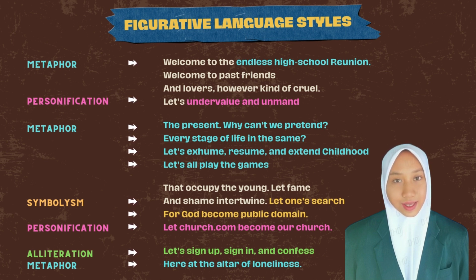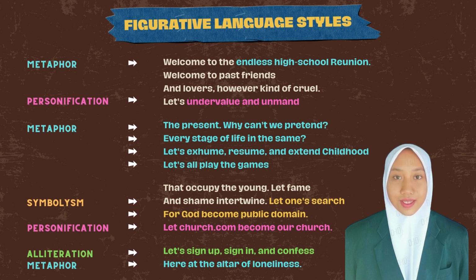Here, the search for God is used as a symbol to represent the desire to share and be open in spiritual and personal quests. And the next, in line 12, is personification. It states that Facebook has become a platform for people to share their religious beliefs, likening it to a cause that should be respected.